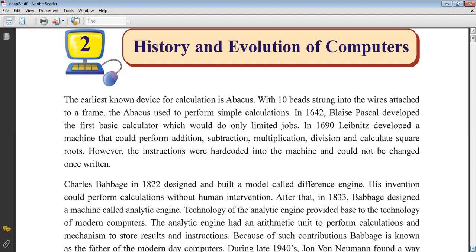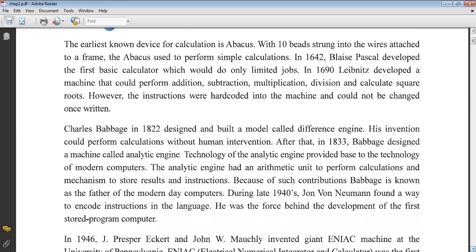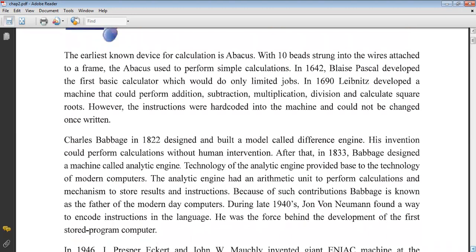We are going to learn in this chapter the history and evolution of computers. How did the computer start? Before starting that content, we explain what the abacus is, who invented it, and how we did calculation in earlier days. Charles Babbage in 1822 built a model called the difference engine. What's the name of the first engine? Difference engine. His invention could perform calculation without human intervention.